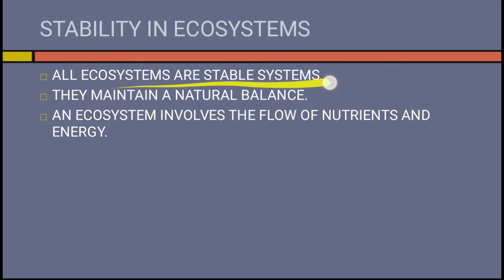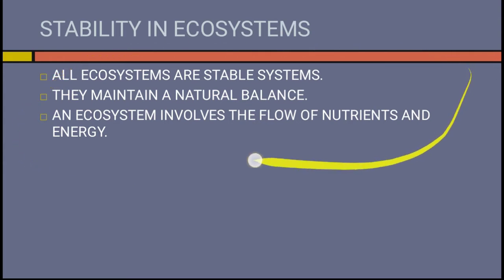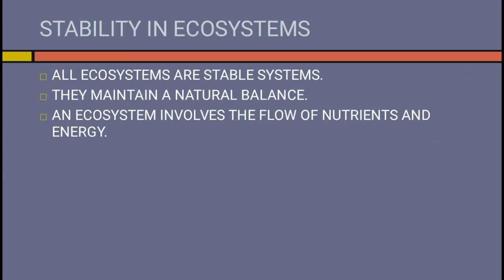Stability in ecosystem. All ecosystems are stable systems. This means that they maintain a natural balance. An ecosystem involves the flow of nutrients and energy in the form of food. If the organisms living in an ecosystem use up nutrients like nitrogen from their environment without replacing them, soon the system will collapse. However, a balance is maintained between the availability and use of nutrients by recycling them through natural process.